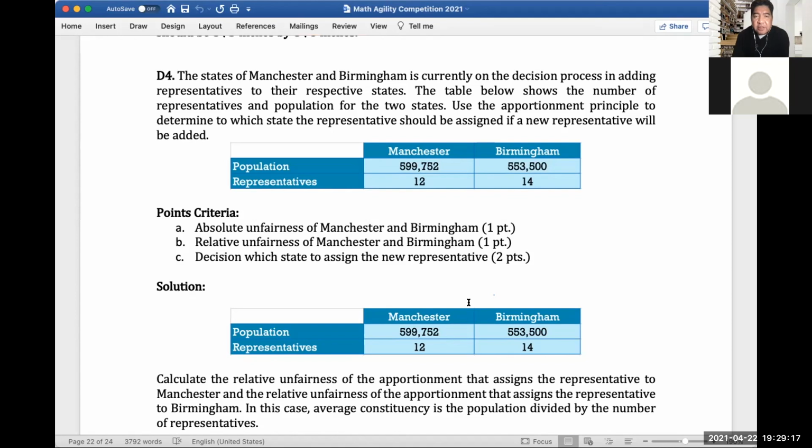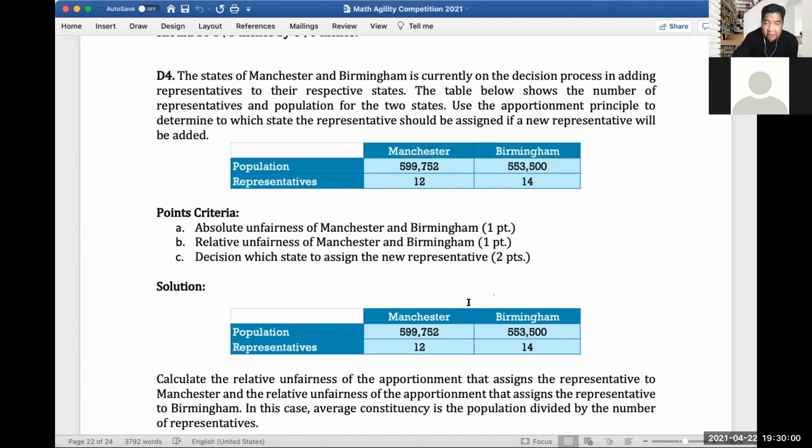The states of Manchester and Birmingham are currently in the decision process of adding representatives to their respective states. The table below shows the number of representatives and population for the two states. Use the proper apportionment principle to determine which state the representative should be assigned to if a new representative will be added. So we know that Manchester has this population, and currently they have 12 representatives, and Birmingham has this population, and currently they have 14 representatives. So we need to compute the absolute unfairness of these two states.